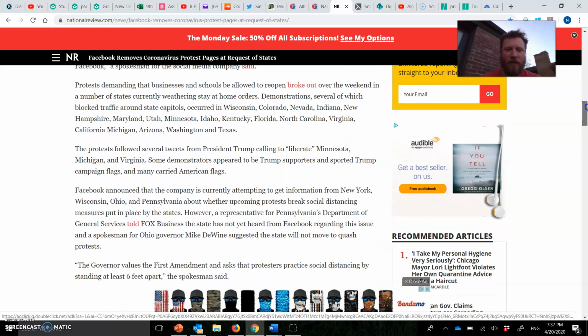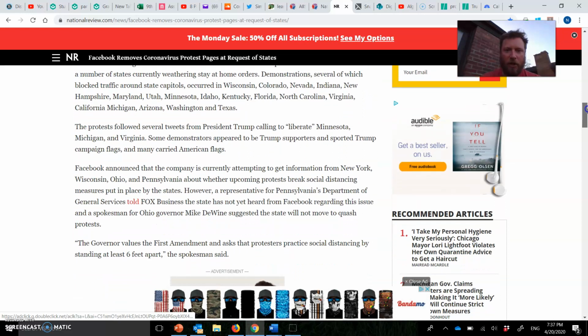The protests followed several tweets from President Trump calling to "liberate" Minnesota, Michigan, and Virginia. Some demonstrators appeared to be Trump supporters, and supported Trump campaign flags, and many carried American flags.